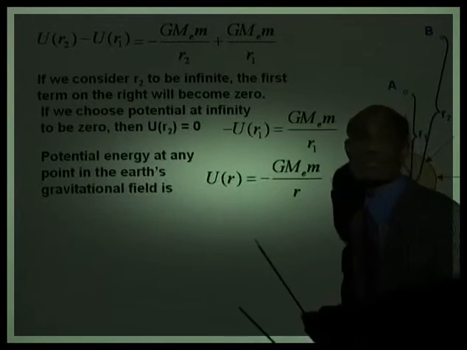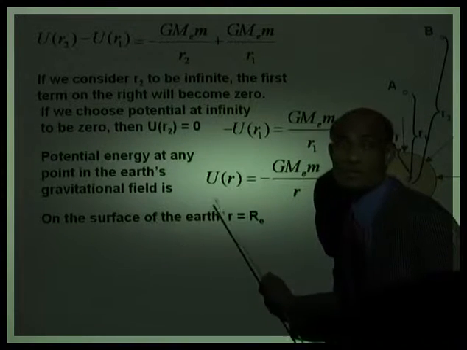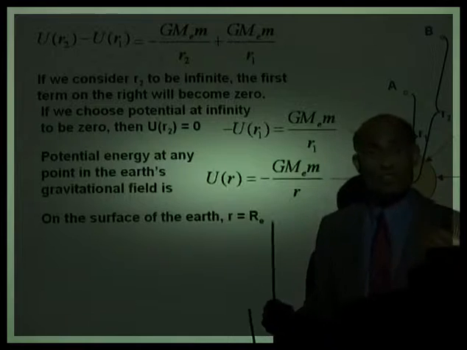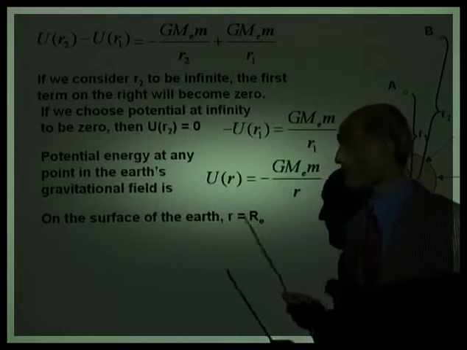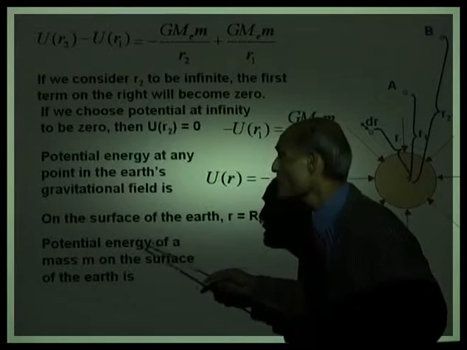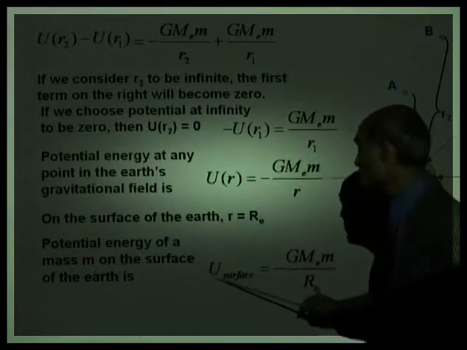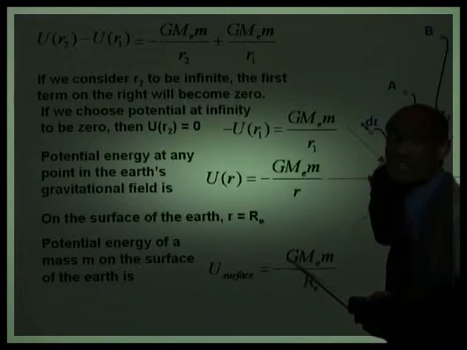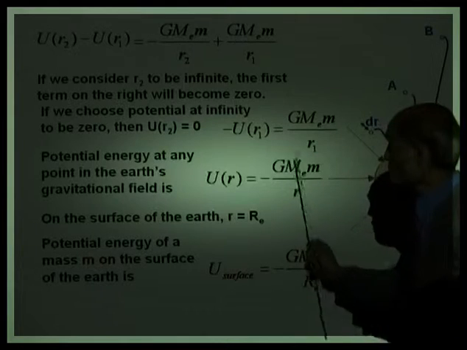A very important concept. And on the surface of the Earth, if you now want to find the potential energy on the surface of the Earth, this small r will become the radius of the Earth. Is that right? Therefore, the potential energy of a mass m on the surface of the Earth, U surface, is negative G M_E m over R_E. So, look at this again.